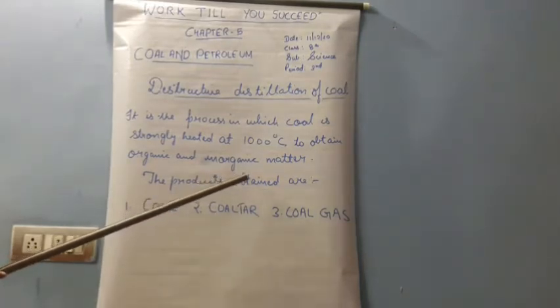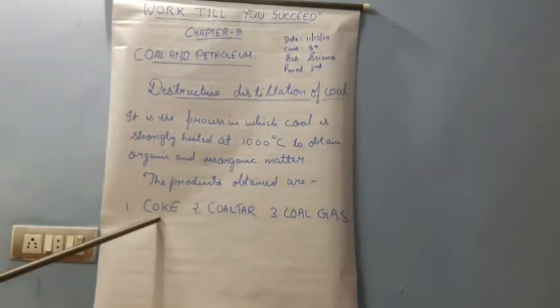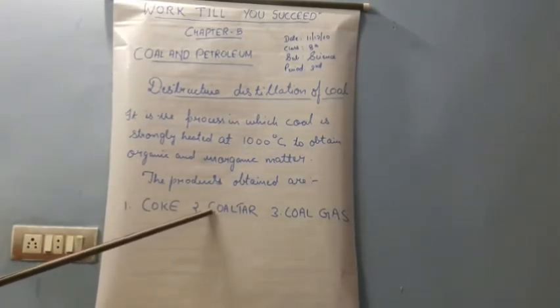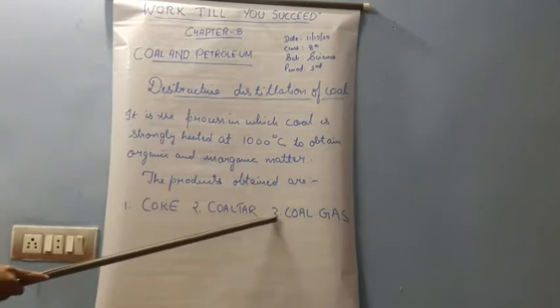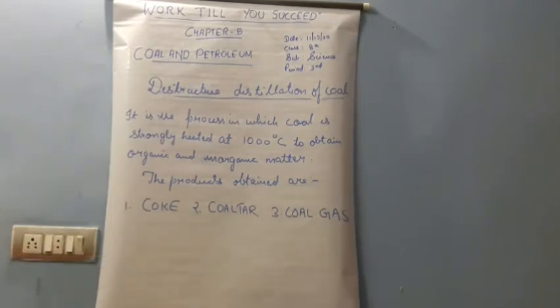So the main products which are obtained from destructive distillation of coal are, number 1, coke, C-O-K-E, coke. Number 2, coal tar. Then number 3, coal gas. These are the 3 main products we need to know about, as they are known as the byproducts of destructive distillation of coal. What is meant by byproduct?